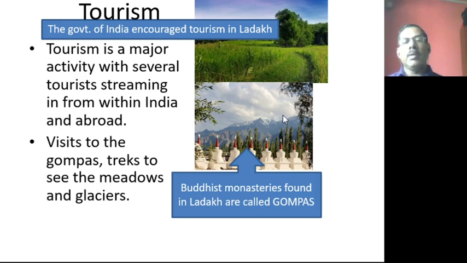And this is a monastery. And you know very well about the glaciers, the movement of ice. People will come and see the glaciers. Now the Buddhist monasteries found in Ladakh are called gompas.